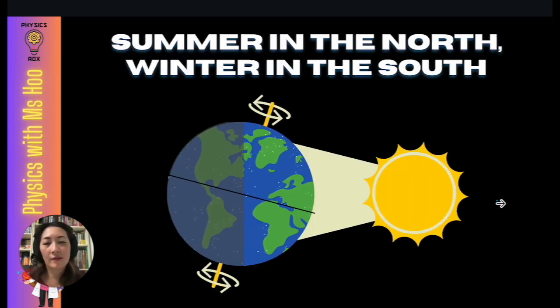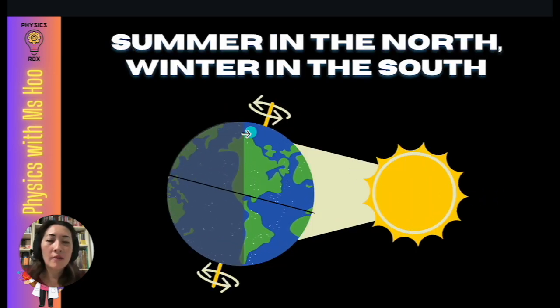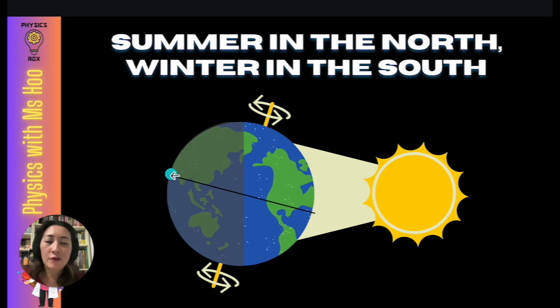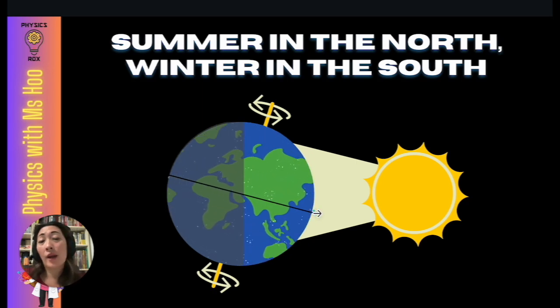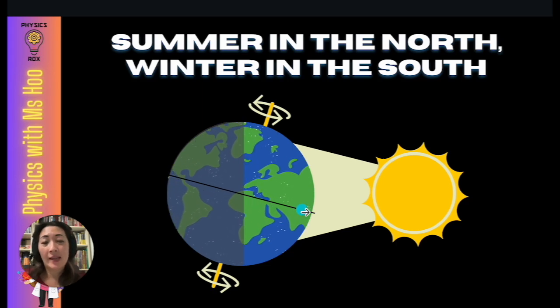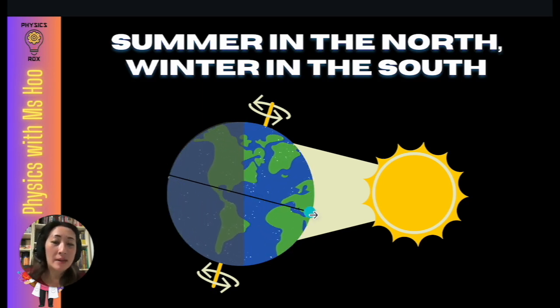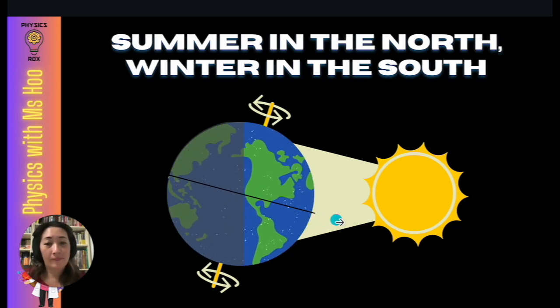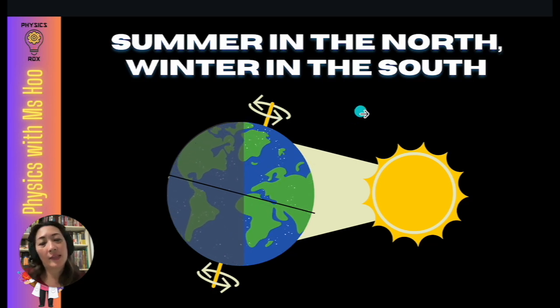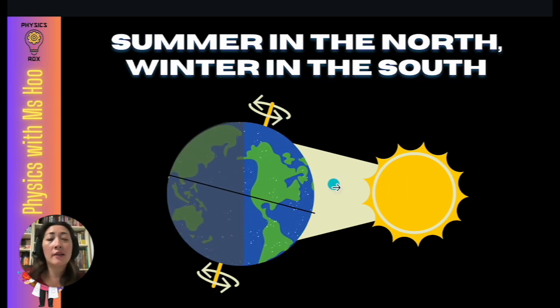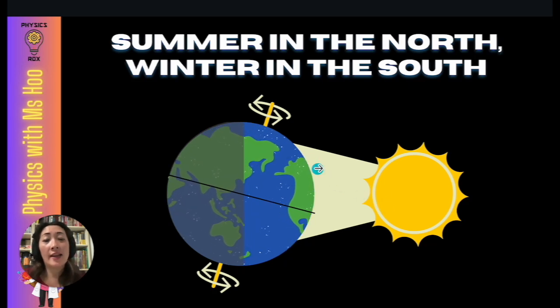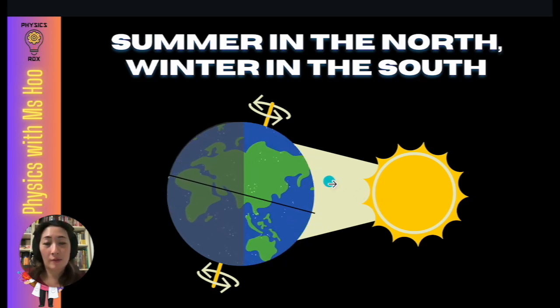Let's take a closer look again. So if we look at how the Earth rotates, and I've drawn a black line here to indicate that this is the equator. For those of you who have forgotten, the equator is the line in the middle of the planet. Now you can see because of the tilt, these areas are much closer to the sun. So because they're closer to the sun, it's hotter. That's why these areas get summer.